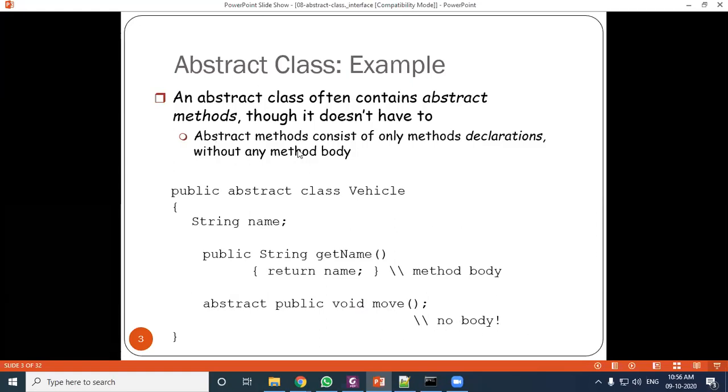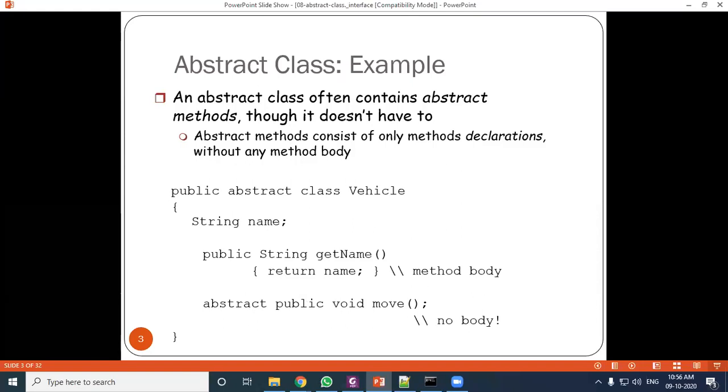An abstract class often contains an abstract method, though it does not have to. There is no process in this method, but it is required to restrict that this method must be defined in the child class or the inherited class.